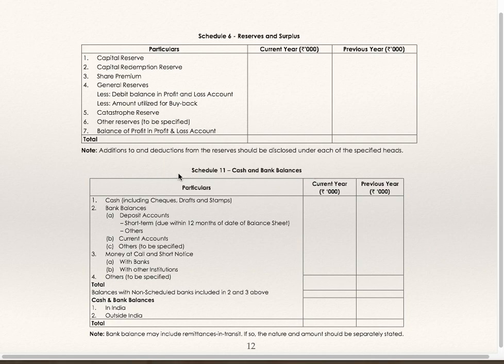Additions to and deduction from reserve should be disclosed under each of the specified heads. Then we'll go to schedule number 11, cash and bank. Just now we have seen current assets. You are supposed to prepare two schedules, schedule number 11 and schedule number 12. So we'll see schedule number 11, cash and bank balance.